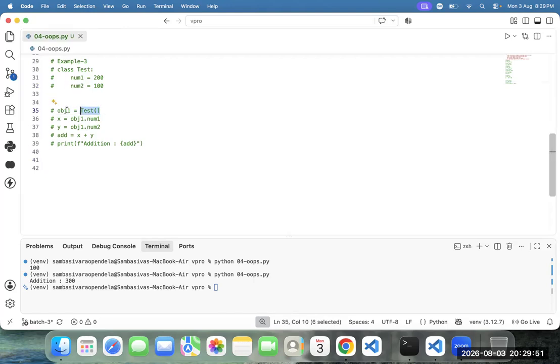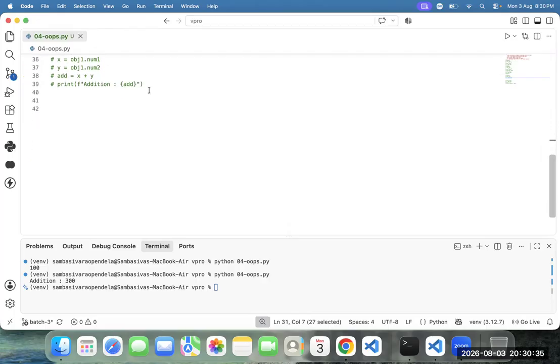While creating the object, add the data. Is this creating the object or not? Yes, sir. While creating the object, assign num1 equal to 200, num2 equal to 100. That is my target. While creating the object, add 200 to num1 and 100 to num2. Don't hard code like this. That concept we call a constructor.